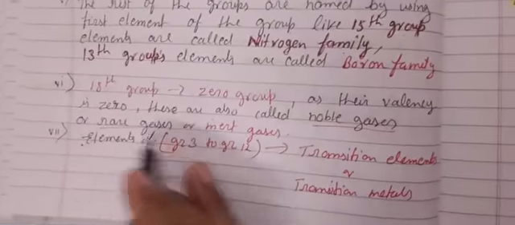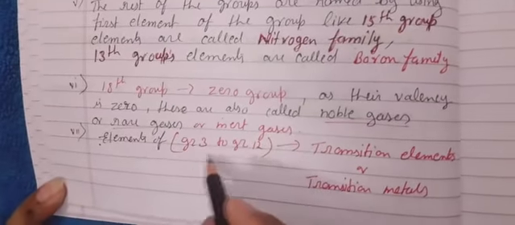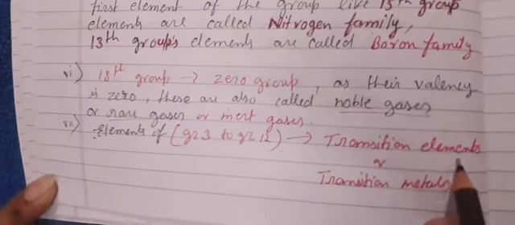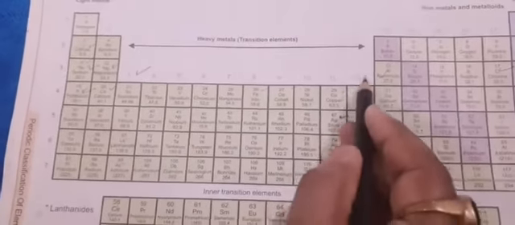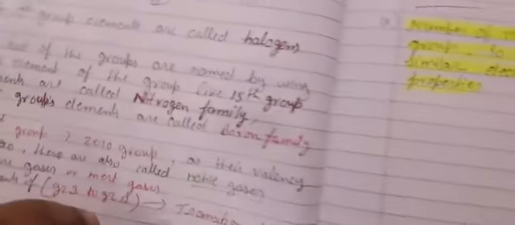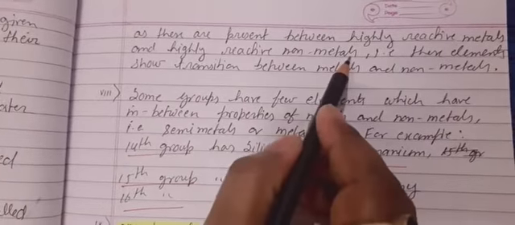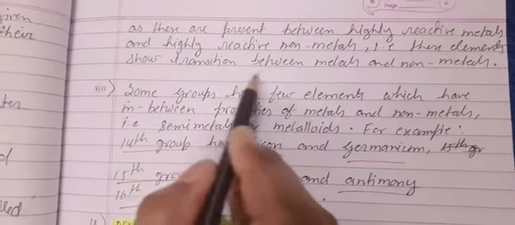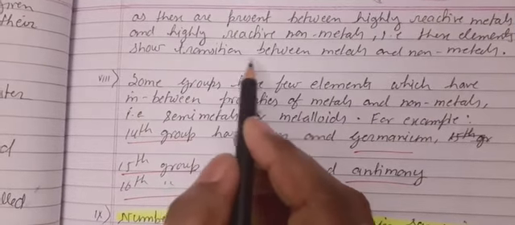As their valency is zero, these are also called noble gases or rare gases or inert gases. Elements of group 3 to group 12 are transition elements or transition metals, as these are present between highly reactive metals and highly reactive non-metals. That is, these elements show transition between metal and non-metal. That's why they are named transition elements or transition metals.